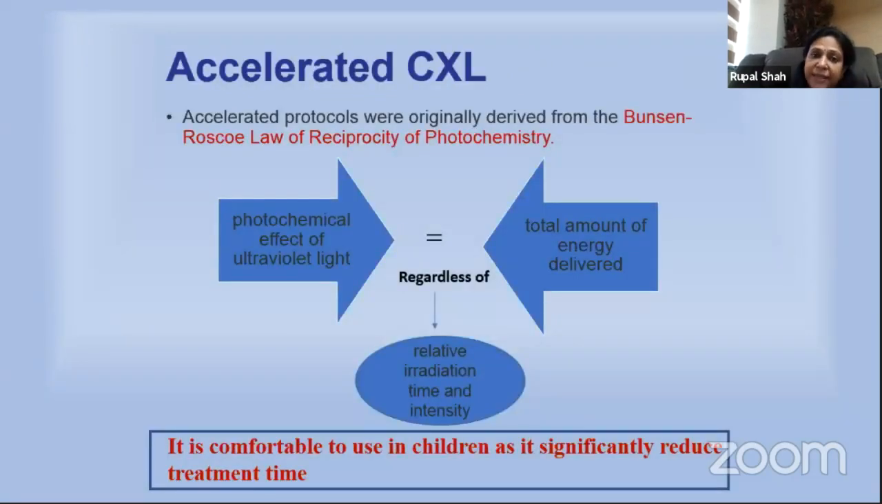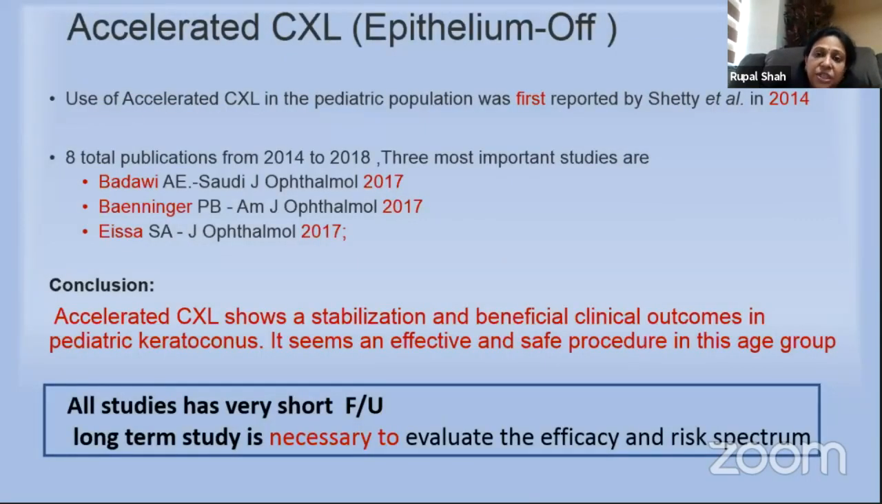The accelerated cross-linking is comfortable to use in children as it significantly reduces the treatment time. There are many studies, but it was first studied in 2014 by Dr. Sethi. And there are another 8 studies between 2014 to 2018. They all conclude that the accelerated cross-linking gives stabilization and beneficial clinical outcome in pediatric keratoconus.